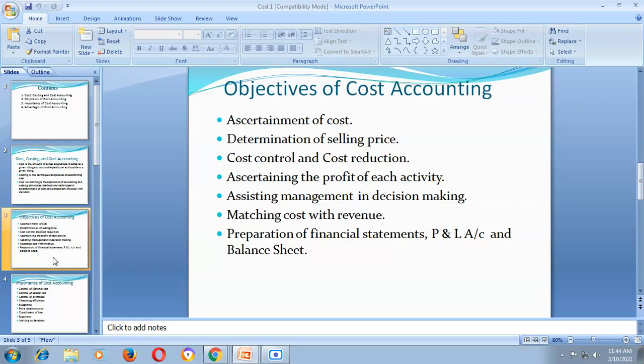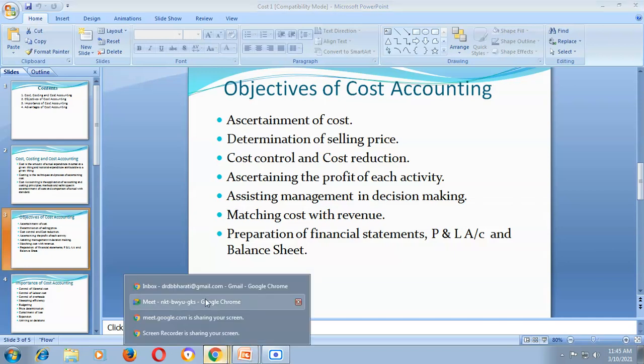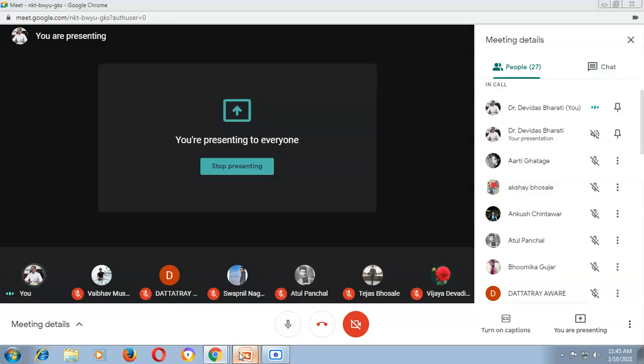Another object of cost accounting is determination of selling price. The cost accounting is useful in determination of selling price. For example, a cup of tea is available in a tea stall at rupees 15. Why is it sold at 15 rupees? Why is it not sold at 20 rupees? Why is it not sold at 5 rupees or 2 rupees? So to fix the selling price, we have to adopt a technique, and that technique is called cost accounting.